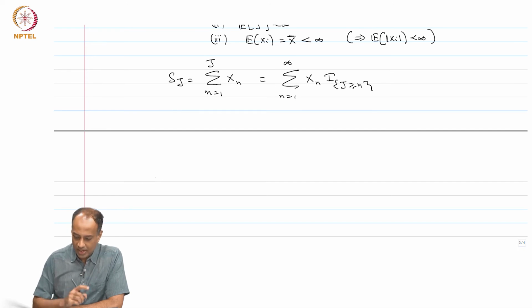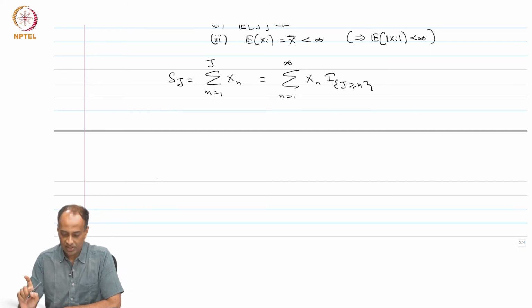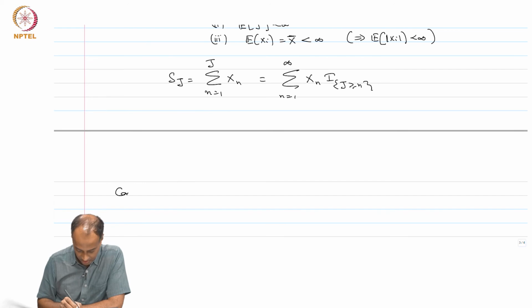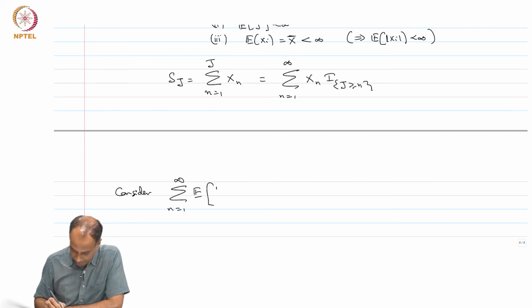So, the question is, can I take the expectation inside this infinite summation? One sufficient condition, condition 2, is to consider this sum: the sum over n equals 1 to infinity of the expectation of absolute x n times the indicator j greater than or equal to n.